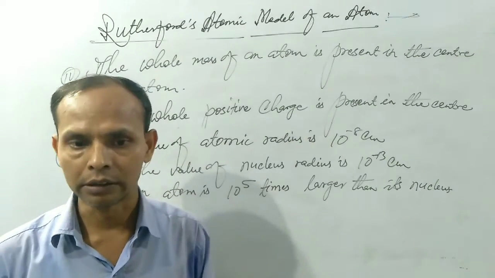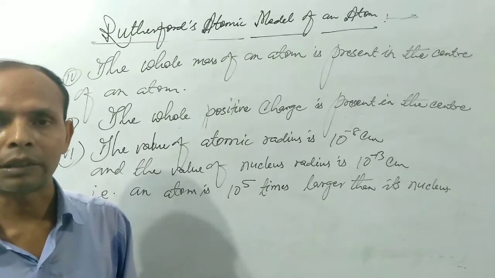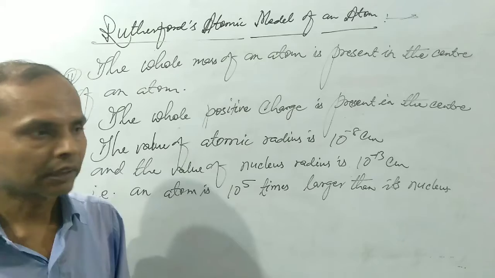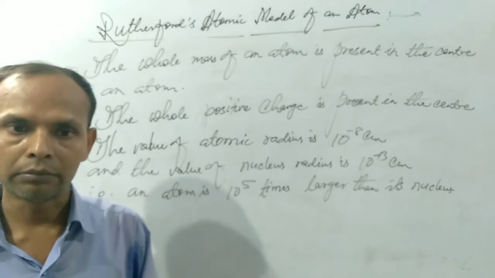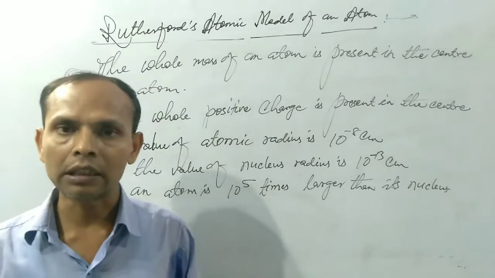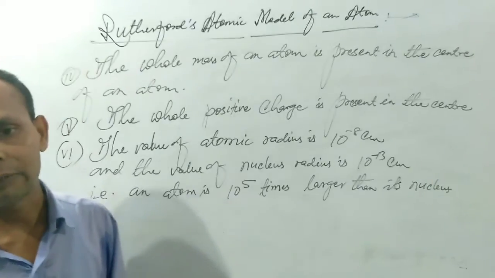What is angle of deviation? During alpha scattering experiments, some of the alpha particles were deflected and reflected back. Due to deflection, the angle found between them is the angle of deviation. On the basis of this angle of deviation, Ernest Rutherford calculated the value of atomic radius as well as the value of nucleus radius.